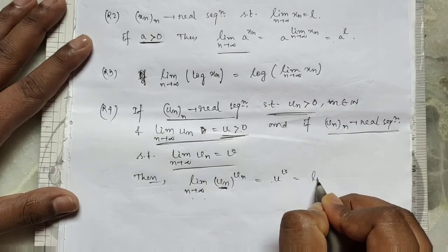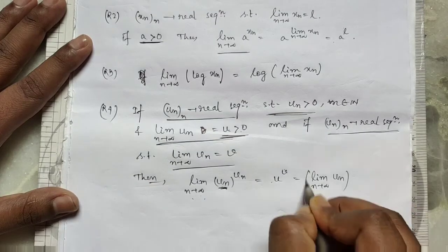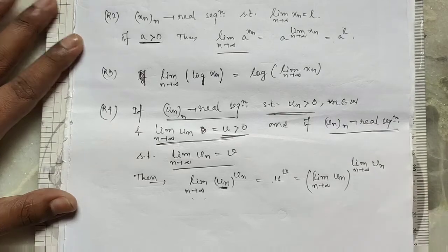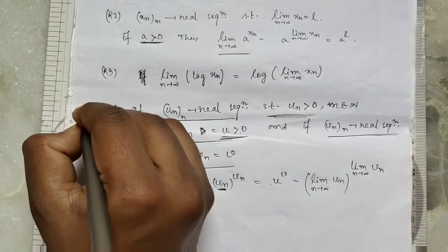This can also be written as the limit of un to the power of the limit of vn. Clear? This is an important result.